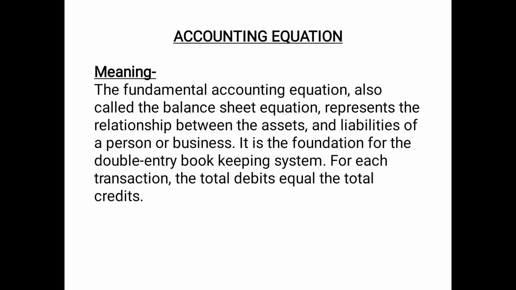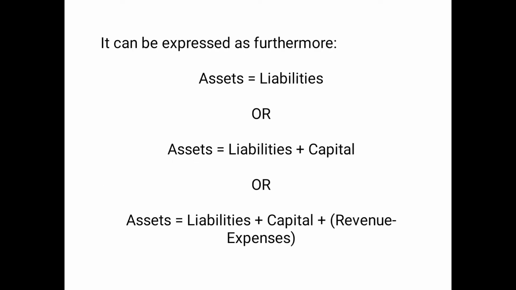For each transaction, the total debits equal the total credits. So basically, accounting equation is a functional relationship. It shows the relationship between assets and liabilities of a business or an institution or a person. And it provides a basis for double entry bookkeeping system. And according to accounting equation only, all your debits are equal to all its credit.